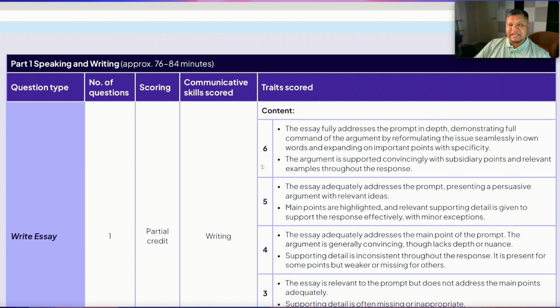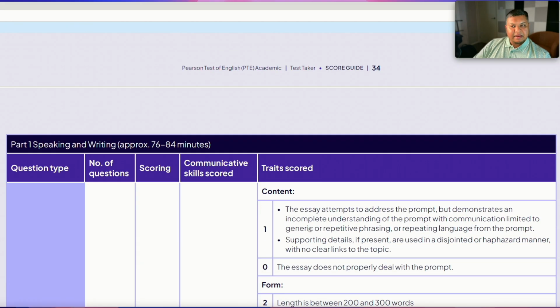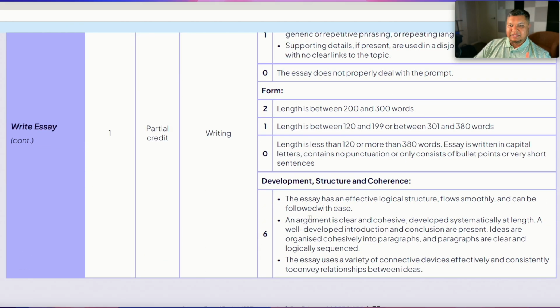But what you have to understand is content used to have only 3 marks for your essay. Now it will have 6 marks. Obviously, there are lots of changes that I can read through in content, which is not my intention. We will discuss them when we do the essay writing class or video. But I would like to draw your attention to 2 other things. The scoring for development, structure, and coherence will be changed from 2 to 6. That means, why are they focusing on this development, structure, and coherence?